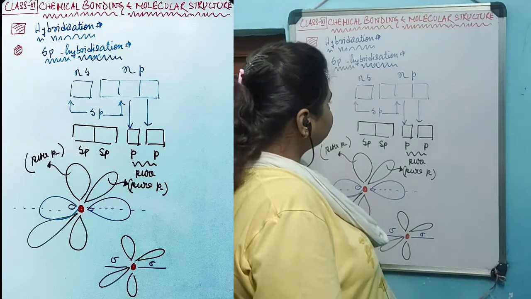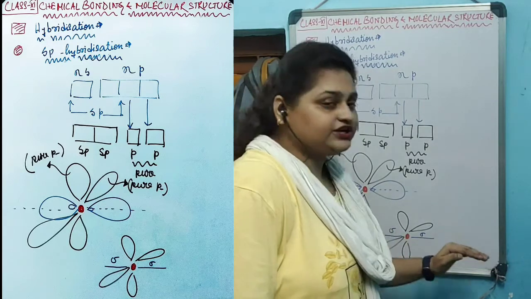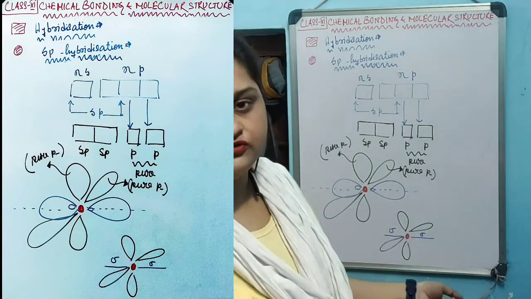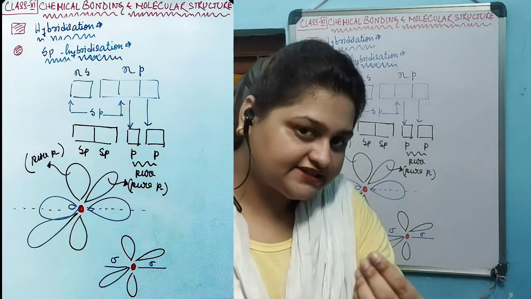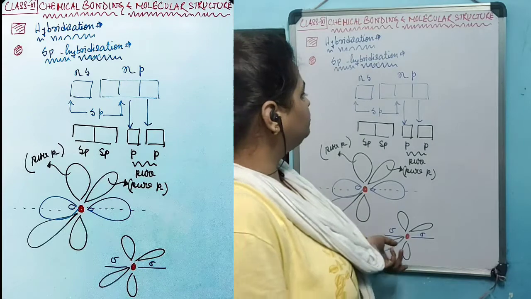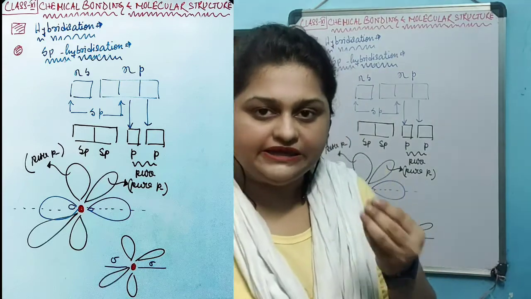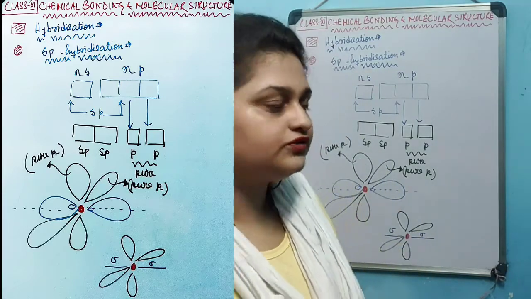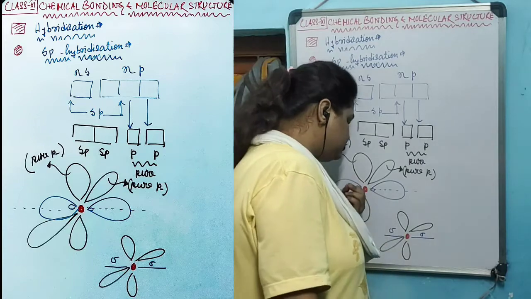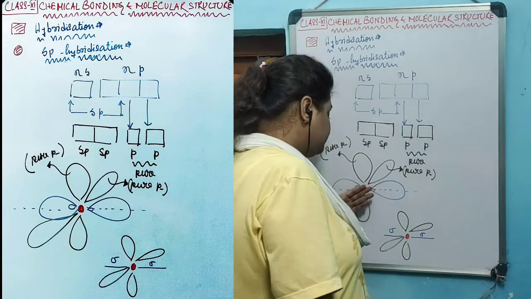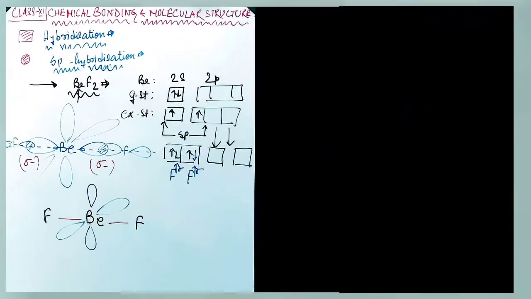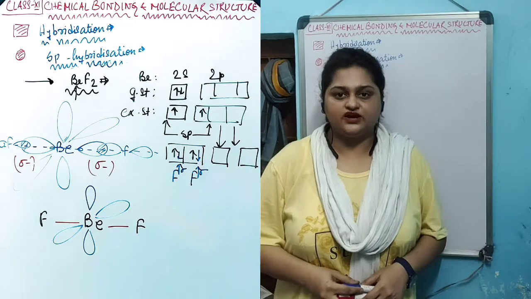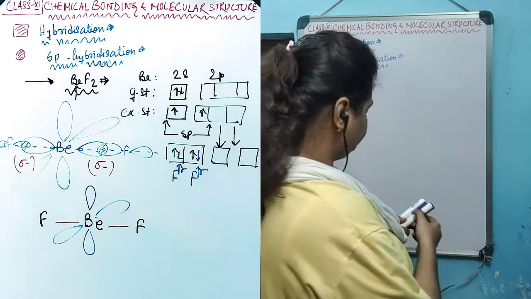If you notice, this is quite a linear shape, the sigma bonds that are being formed have a linear shape, and that is in fact the case for molecules which have a linear shape. In all those molecules, the central atom undergoes sp hybridization to create that linear shape. Let's study the structure of the BeF2 molecule.